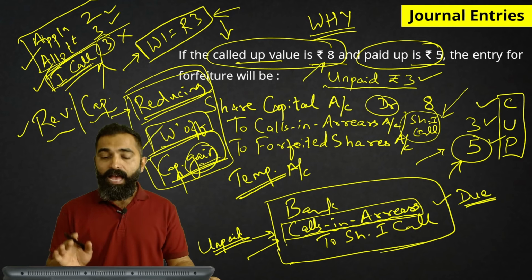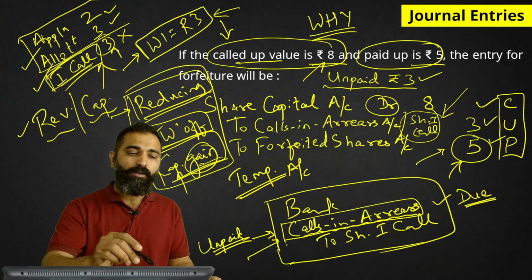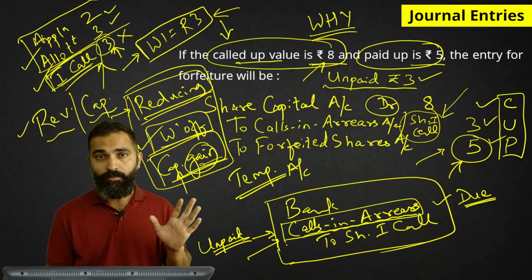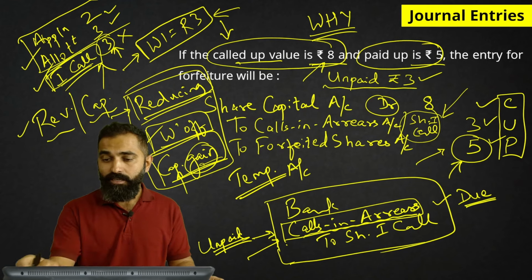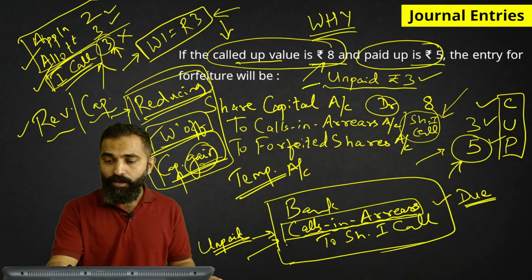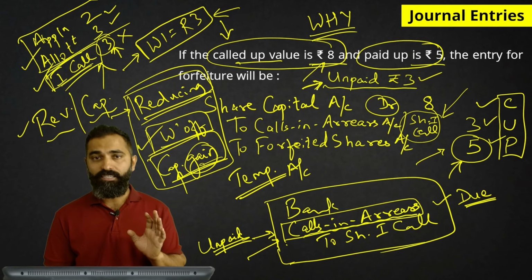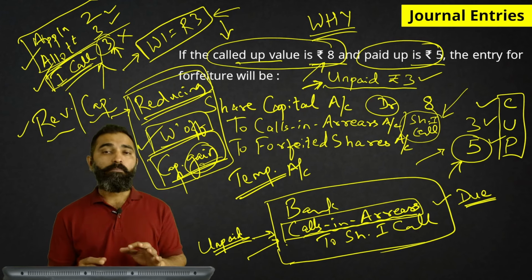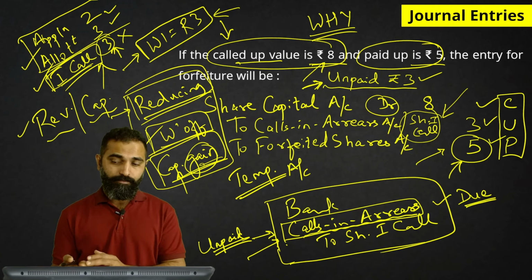And this individual, Mr. XYZ, whosoever he is, has not paid the first call money. The first call money is not paid. That means the unpaid value, if you look here where I am marking now, is rupees 3. Called up value is rupees 8. Unpaid is rupees 3. And paid up is rupees 5.